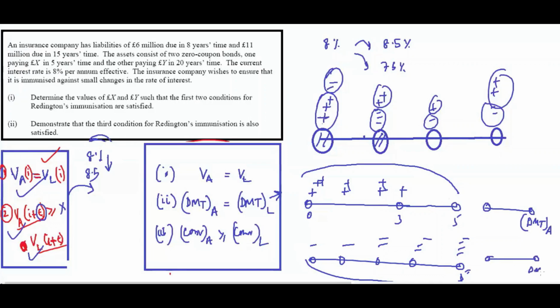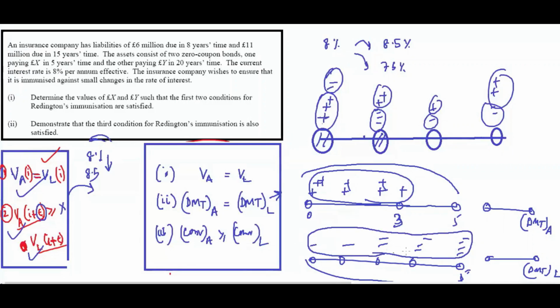Means what? We can't match the term. Maybe the asset will come very early, but the liability will be there. If you purchase a life insurance policy in Part B, remember, if you are paying a one-time premium, the income for the company is only one time, but the liabilities will be there for a long time. That's how it is. So here, we can't match the asset cash flows and liability cash flows.